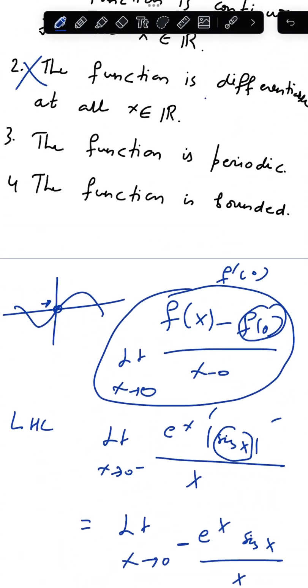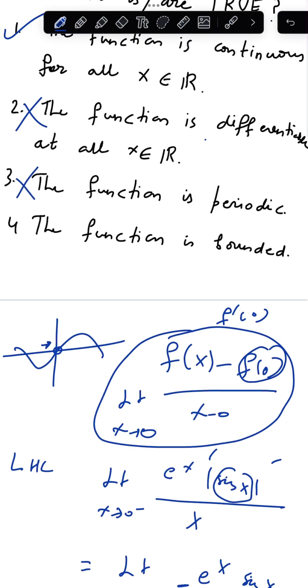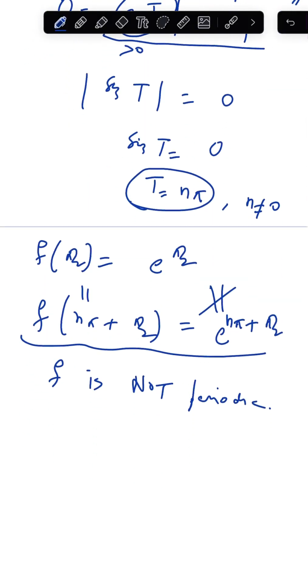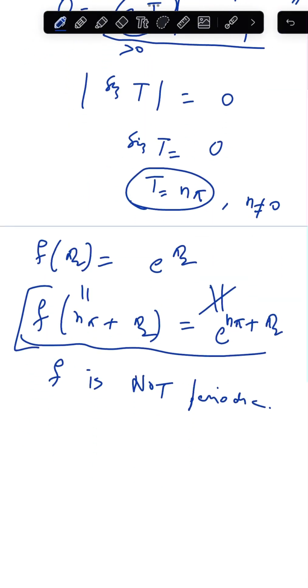So option number 3 is false as well. How about option number 4? The function is bounded. Well, we can see from here that as we increase n, the value of f also increases. In fact, there is no upper bound for f.